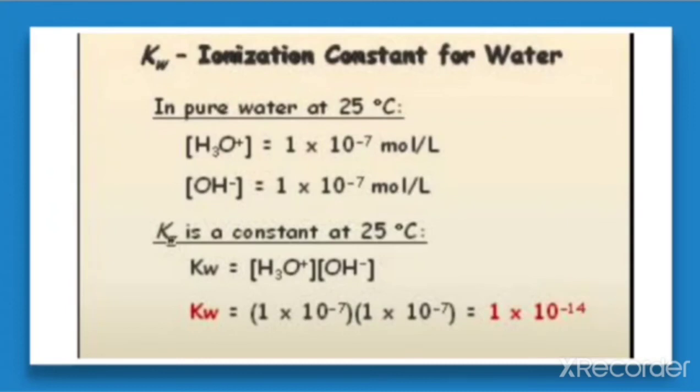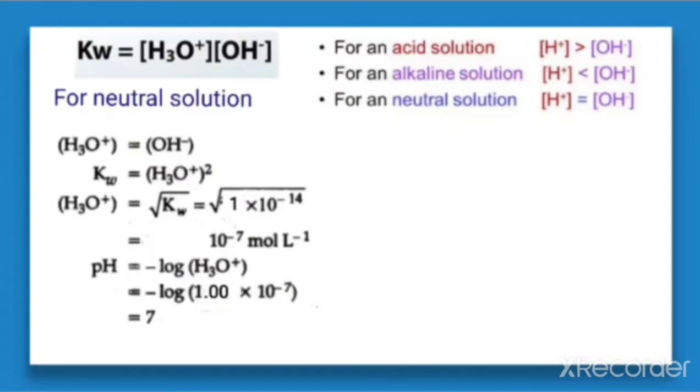So under root of 1 into 10 raised to the minus 14 is equal to 10 raised to the minus 7 mole per liter.